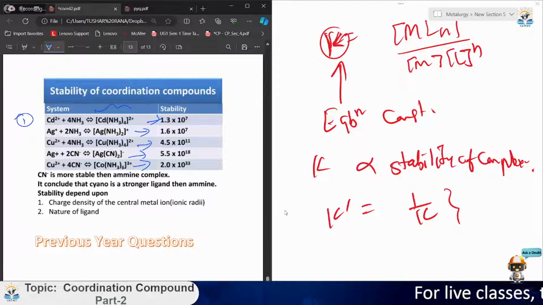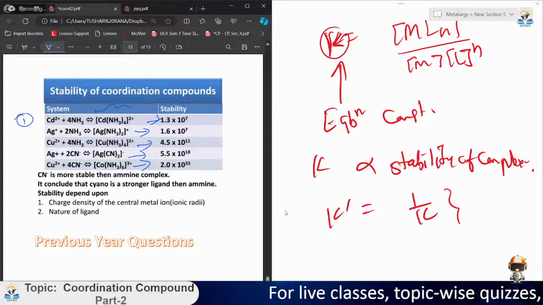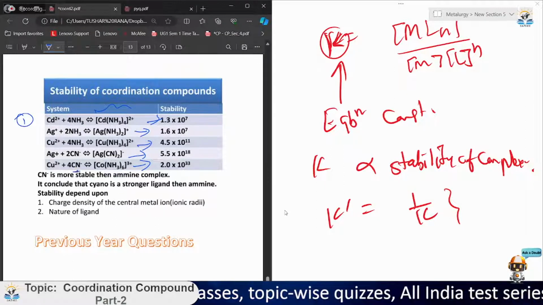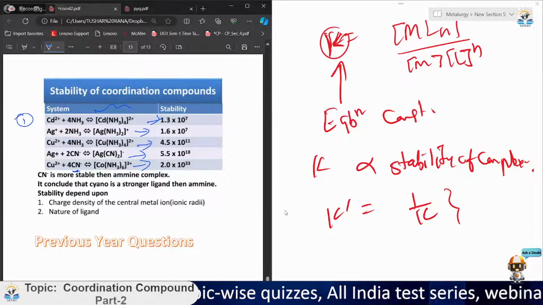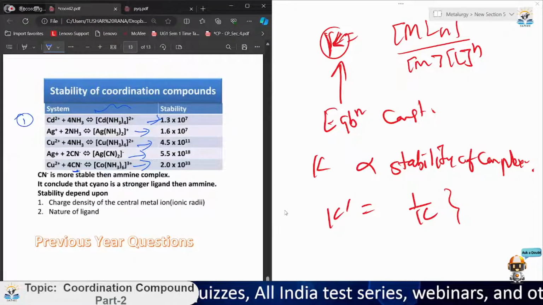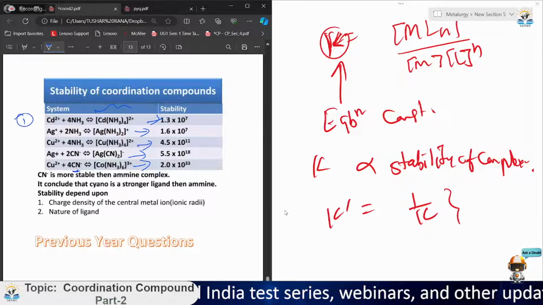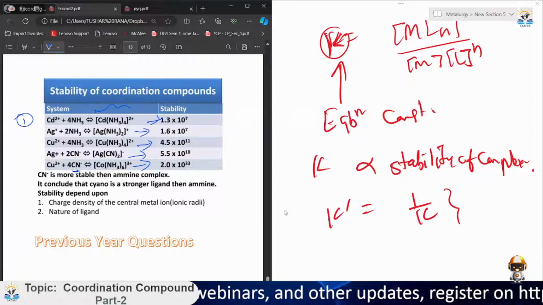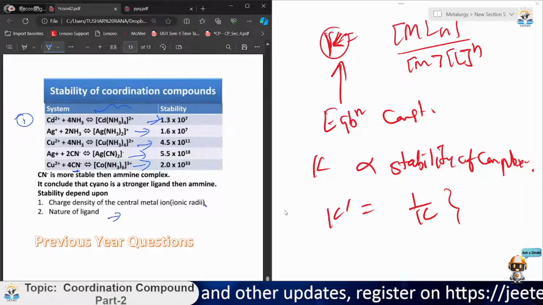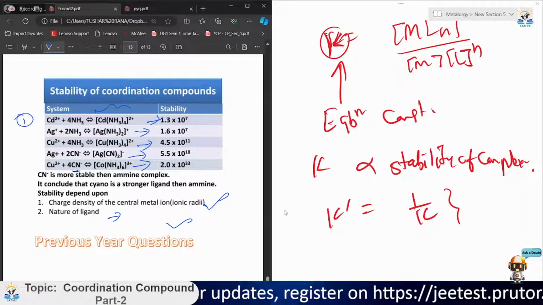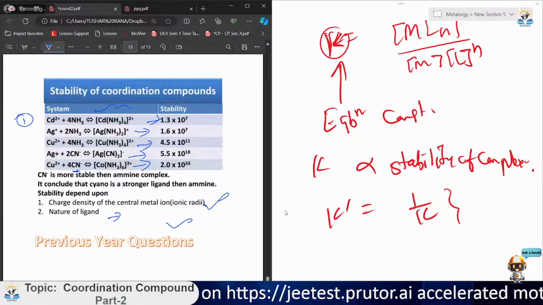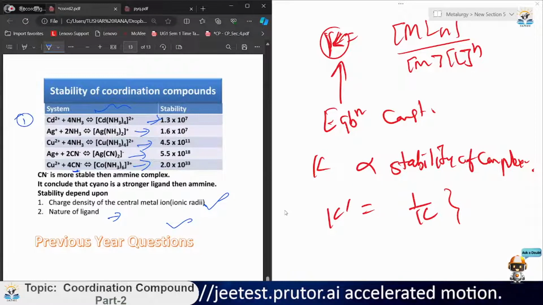If you have any doubt how it can be expressed in terms of this integer, we can express it like this. Now, CN negative is more stable than the amine complex. Here we have NH3, so it concludes that cyano is a stronger ligand than amine. Stability depends upon the charge density of the central metal ion and the nature of the ligand. We are discussing this from the start of the lecture, that both the central metal ion and the nature of the ligand are responsible for the different structure and different hybridization formation.